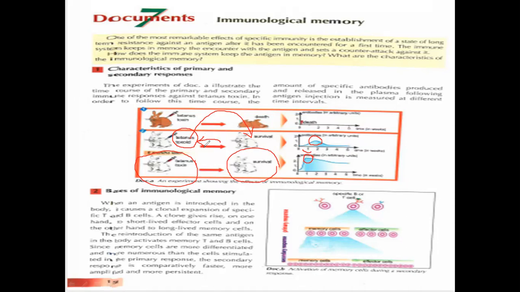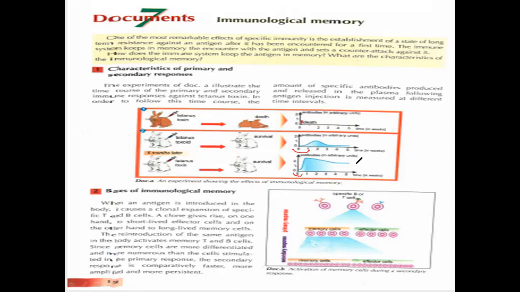It leads to the survival, and it leads to the increase in the level of the antibodies up to double, approximately to about 2 AU, while in the primary it was 1 AU. As you see also, it's faster than the primary. It starts after half a week, but in the primary it starts after 1 week. So it's faster. The delay period is smaller.